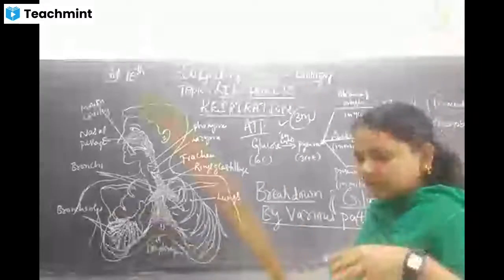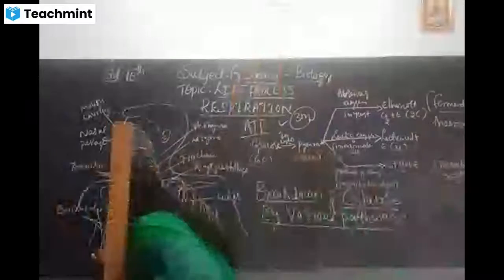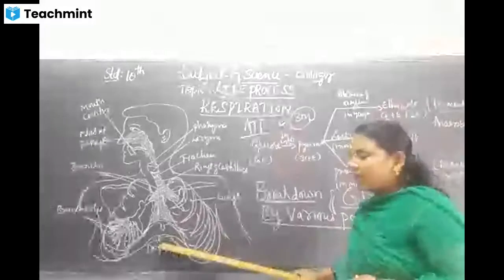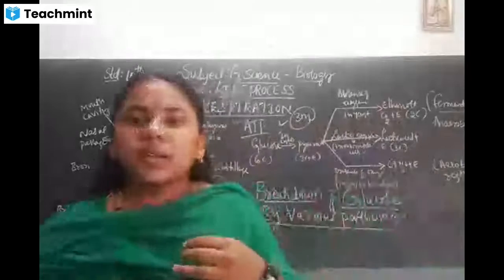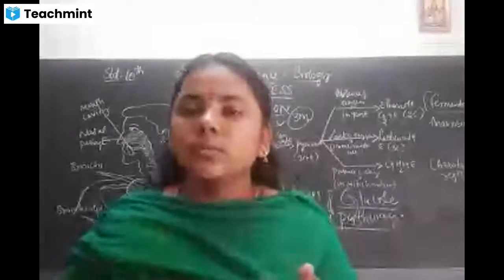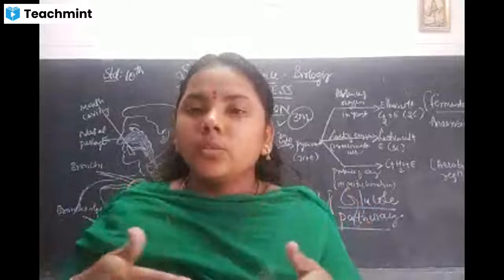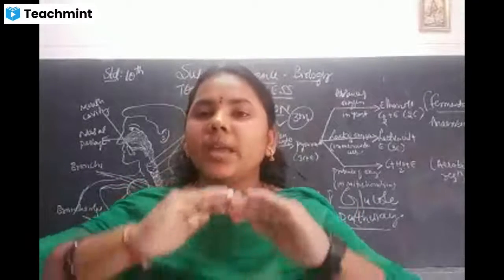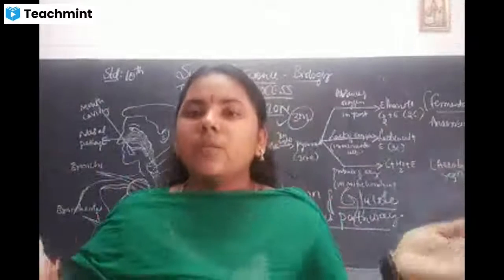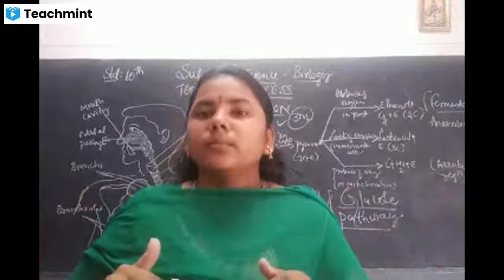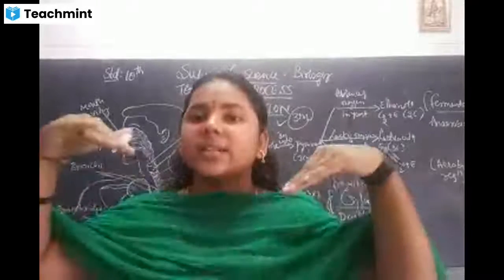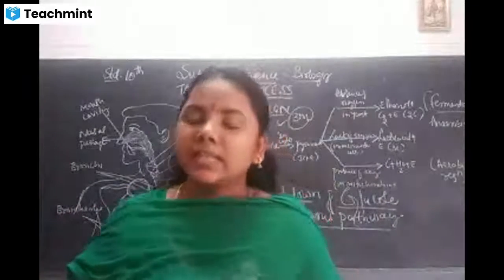Understand? So look at these ribs. This is what I have mentioned as the ribs. Look here, this is the diaphragm. Can you all see this? And this is the diaphragm. When you start to breathe, what happens when you receive the breath? Your diaphragm is going to expand. When you release the air, your diaphragm is going to flatten. That's all you have studied in the 9th standard, right?